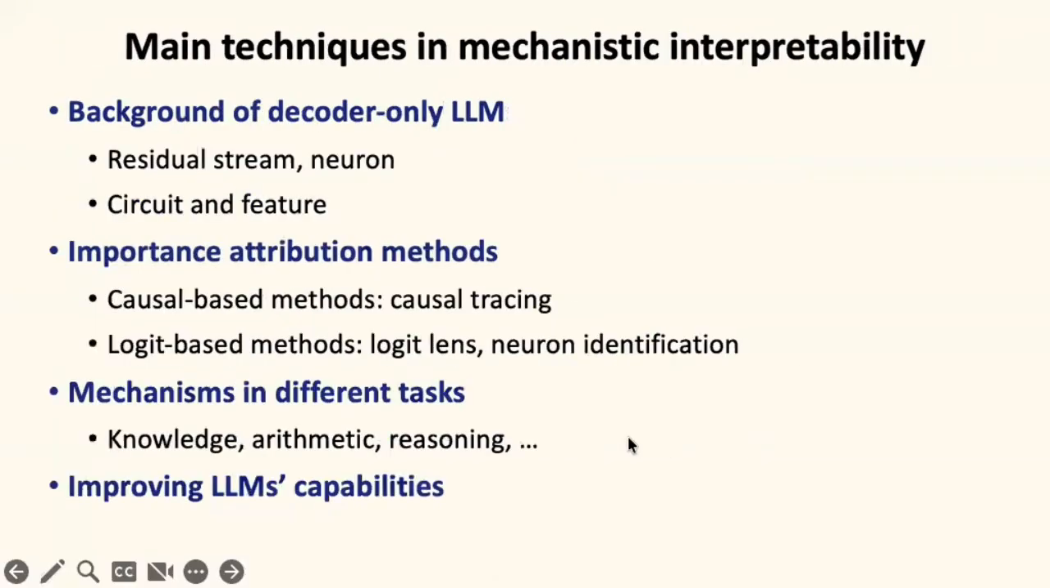Next, I will introduce the main techniques in mechanistic interpretability. I will first introduce the background of decoder-only LLMs. Then I will introduce the importance attribution methods, including causal-based methods and logit-based methods. At last, I will introduce how to use mechanistic interpretability to improve LLMs' capabilities.